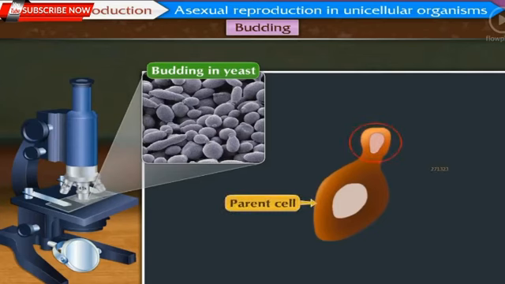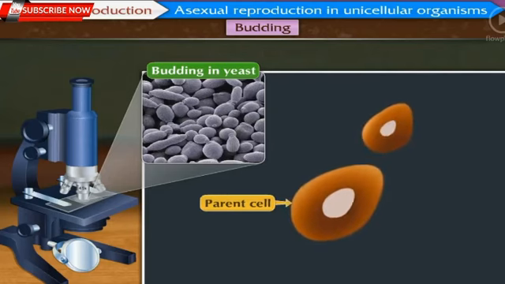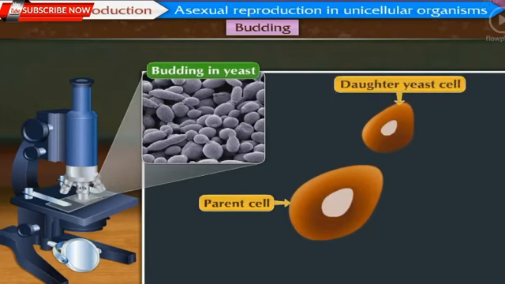A small bulge appears on the surface of parent cell. This bulge is actually a bud. One of the daughter nuclei enters this bud. After sufficient growth, the bud separates from the parent cell and starts to live independently as a daughter yeast cell.